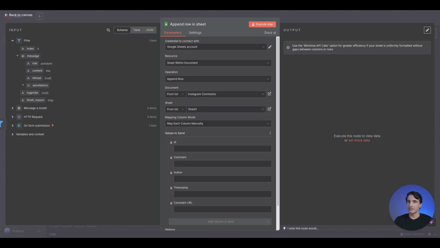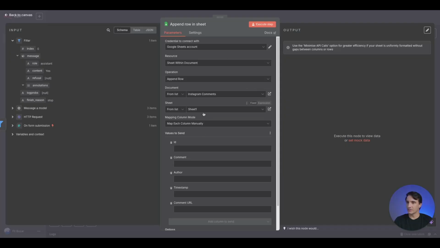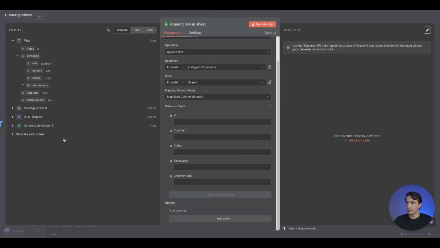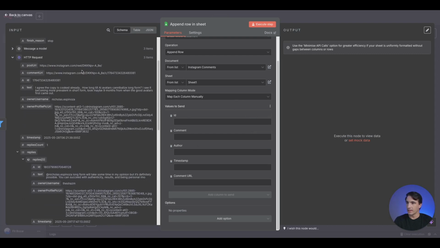And this is just the simple sheet, right? So I want the ID, the comment, the author of the comment, the timestamp, and the comment URL. So if we go back to n8n, we can come here from the request here, so the information that we're pulling, and we'll go ahead and just start pulling in this information.